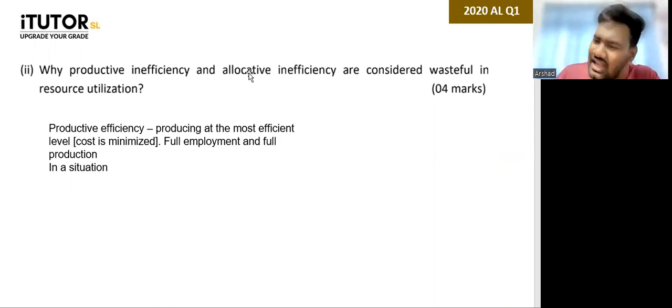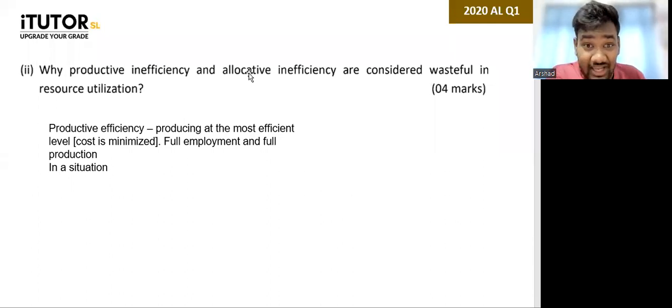Then what is allocative inefficiency? Just think, guys, what do you think allocative inefficiency is? If they give you a new question like this, we'll see how many of you can think and say something. It has to be the opposite of allocative efficiency. Exactly. So you're not producing what the society wants, no?